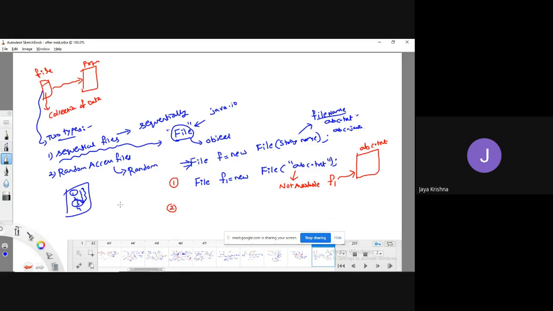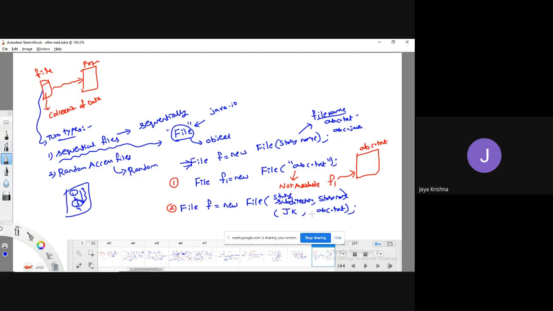The another way to create an object is to pass two parameters. The first one is a string which is a subdirectory, and the second one is the file name, a string name. For example, in the JK folder I have a file called abc.txt.